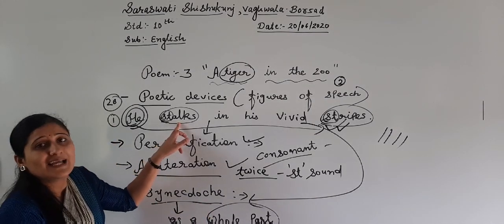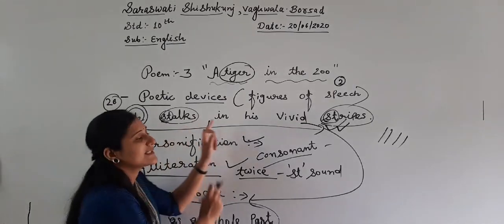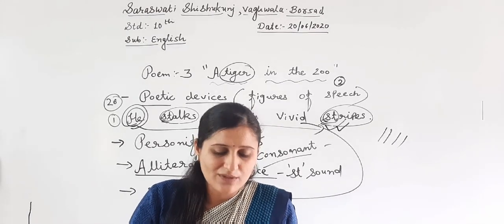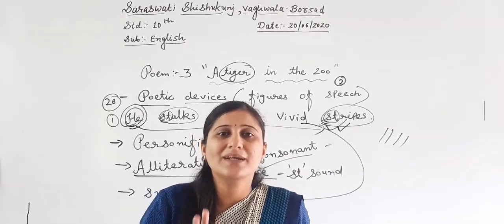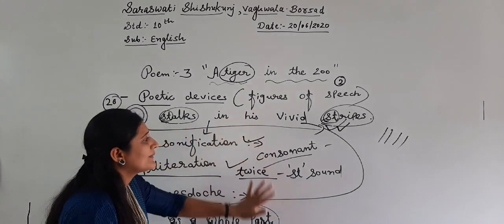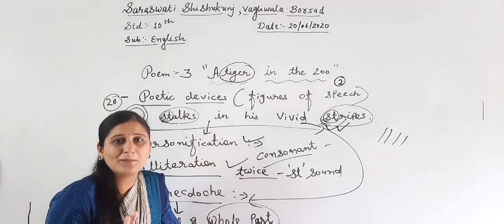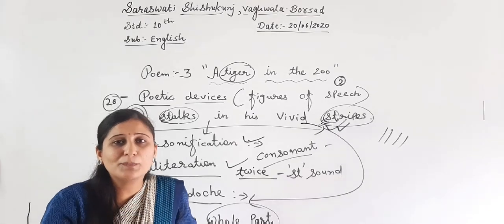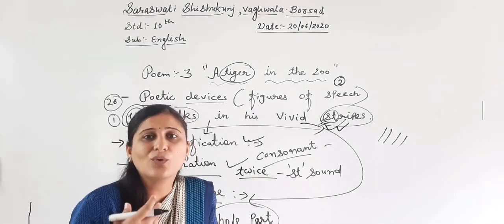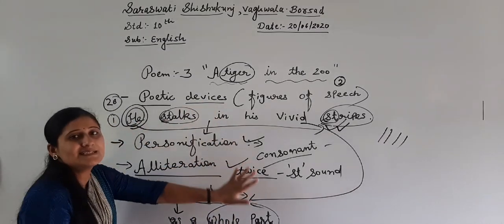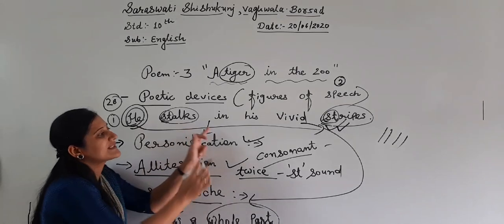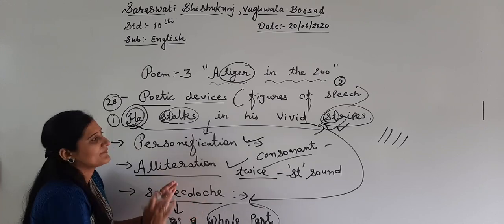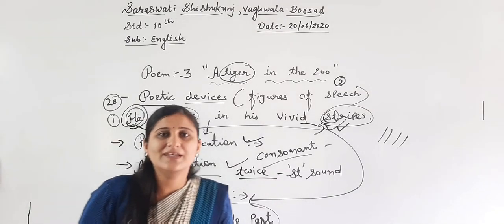See, one line I have explained. He stalks in his vivid stripes. We have personification, we have synecdoche, and we have alliteration. See my dear students, this is not only for a particular exam. You need to remember it when you speak. Every grammar topic is useful when you speak, when you pronounce, when you talk with someone. So, this is about the first line: personification, alliteration, synecdoche. Let's go for the second line.